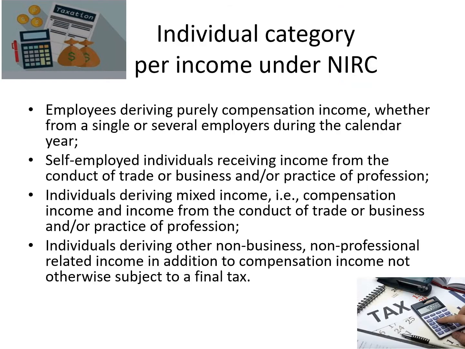Okay? So, individuals per income category under the NIRC. We have different individuals. Those employees deriving purely compensation income, whether from a single or several employers during the calendar year. So if you are an employee deriving only compensation, and you don't have any YouTube platform, then you are taxable as an individual. If you have several employers, then you still have to file 1701 or 1700 in consolidated form.